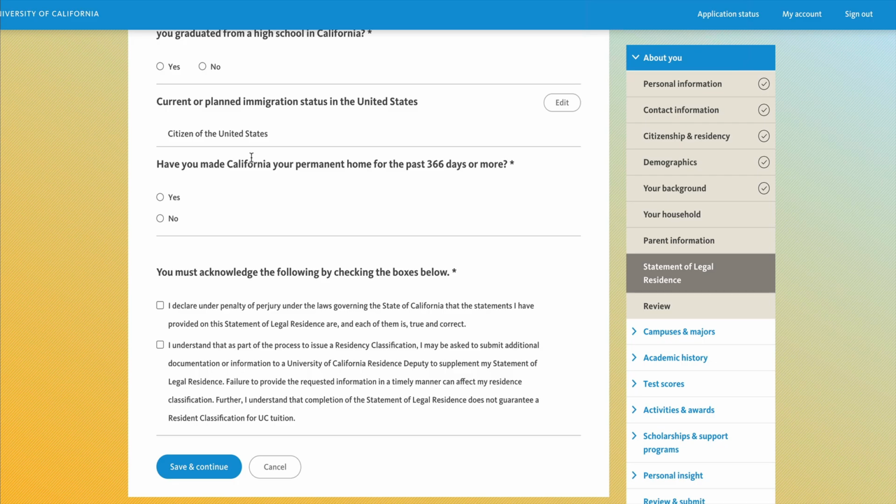I understand that as part of that process to issue a residency classification, I may be asked to submit additional documentation or information to a University of California residence deputy to supplement my statement of legal residence. Failure to provide the required information in a timely manner can affect my residence classification. Further, I understand that completion of the statement of legal residence does not guarantee a residence classification for UC tuition. When ready, make your selection and press save and continue.